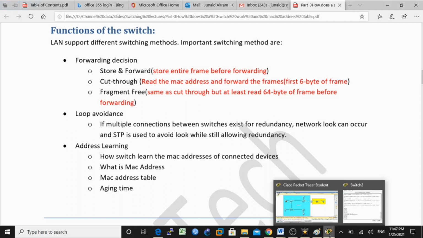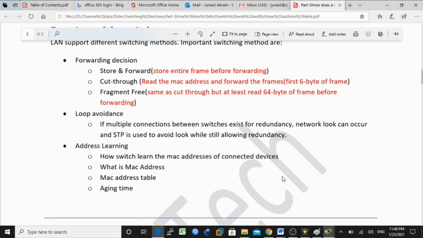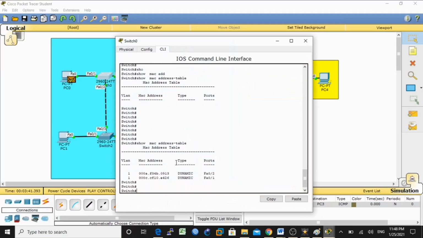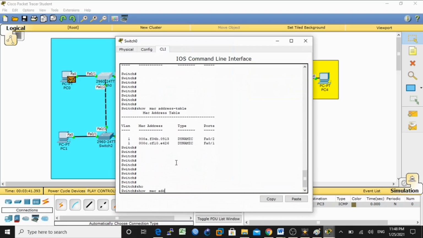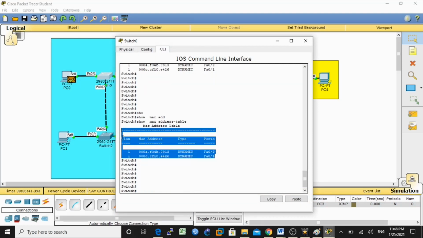I will show you a little bit right now, and the remaining part I will discuss in the next lecture. I just showed you the MAC address table. Okay, see here, show mac address-table. This is how the MAC address table looks like.